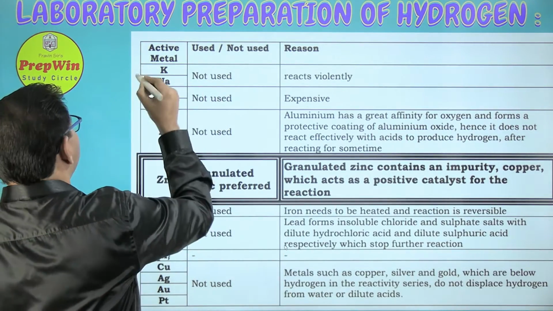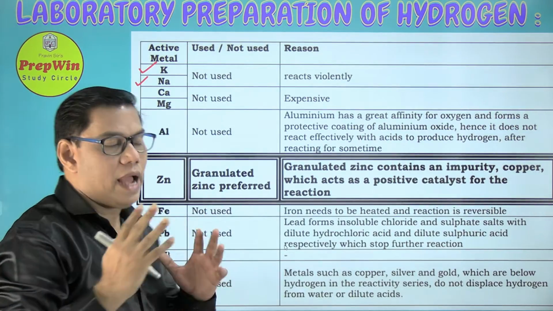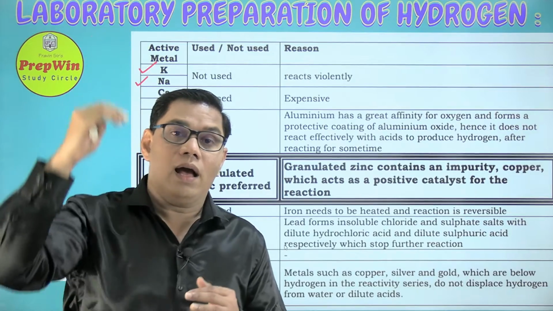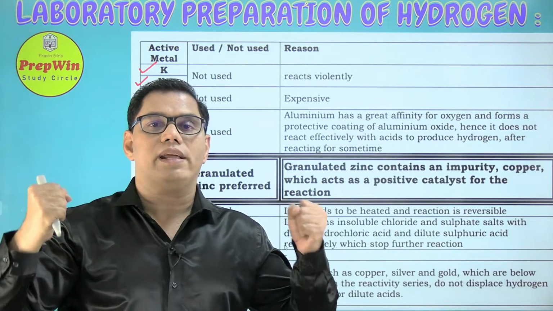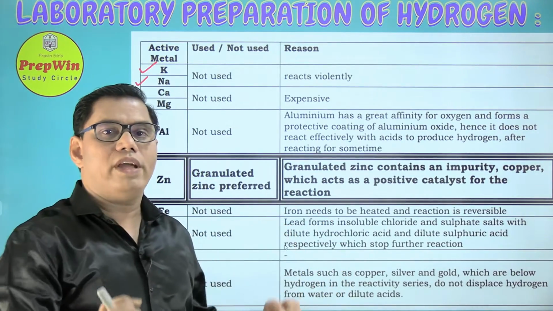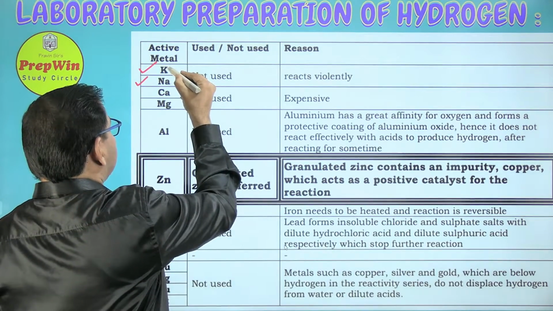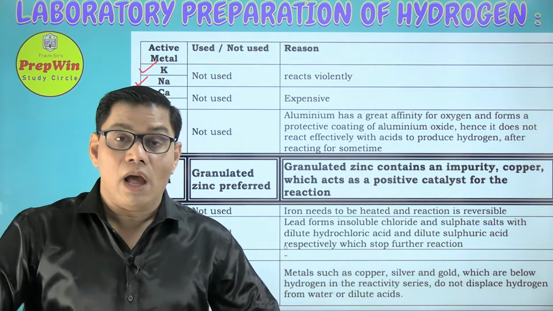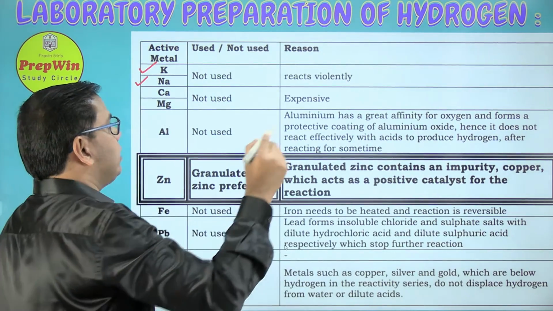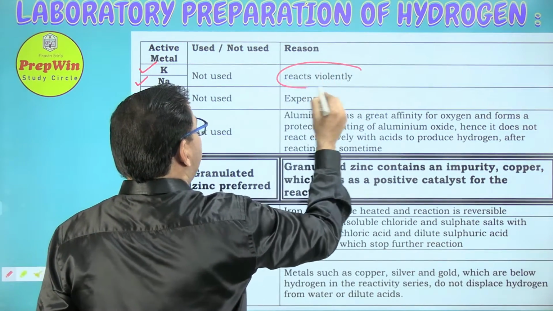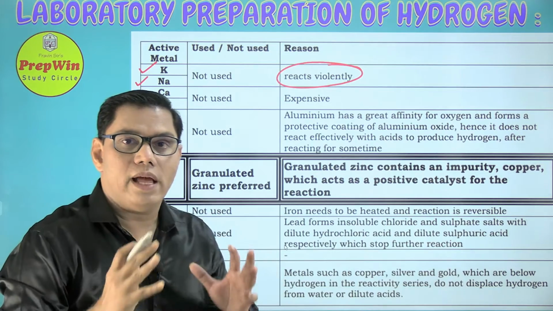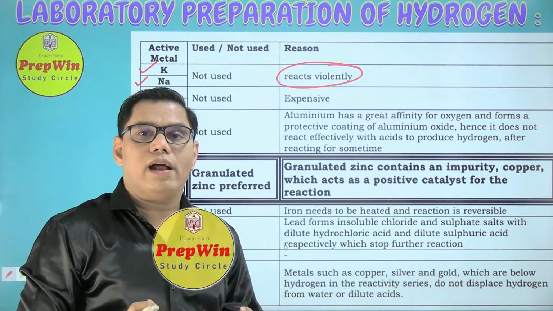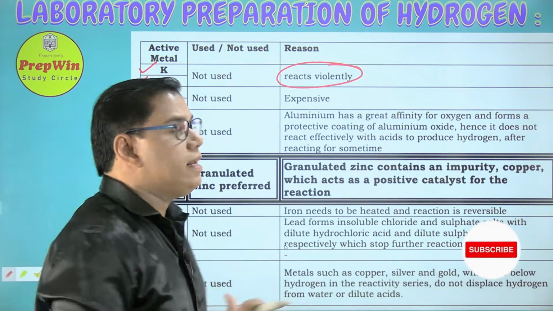So first two are very reactive. In a reactivity series of metal, they are placed very high. Higher the position, more reactive they are. So we avoid using potassium and sodium because they are dangerous. How they can be dangerous? They are dangerous because they react violently. They react violently with the acid, and it is very difficult for us to control that reaction.